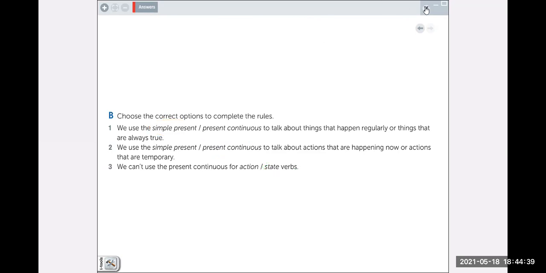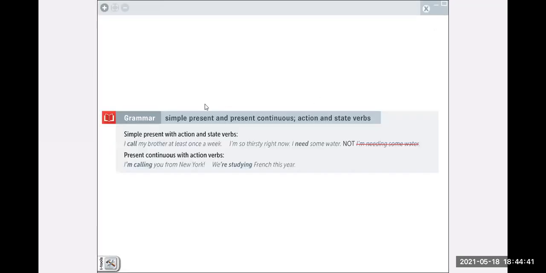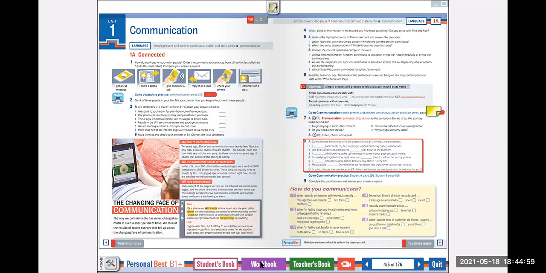Here we have some examples. Exactly the same: present simple with action and state verbs, and present continuous for action verbs, okay? I want you to do the examples that we have on page 112.